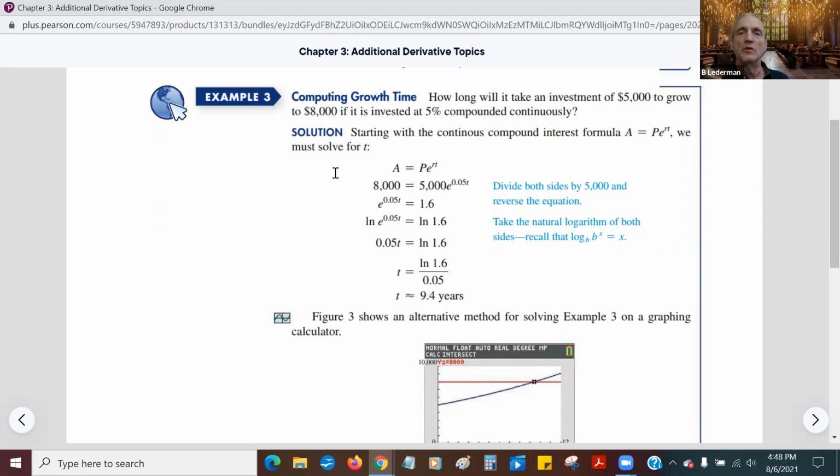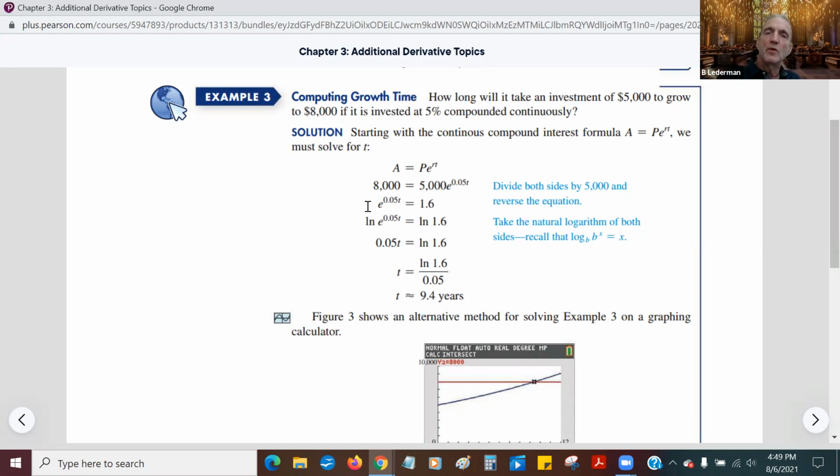So in other words, what you're really doing here is you're taking this equation. A, that's the final balance of 8,000. P, that's the initial balance of 5,000. R is the 5% interest rate. So basically, you're solving for t. How long? We're solving for t. That's basically what we're doing here. So 8,000 equals 5,000 times e to the 0.05 t. And now I divide both sides by 5,000, so I get e to the 0.05 t equals 1.6.